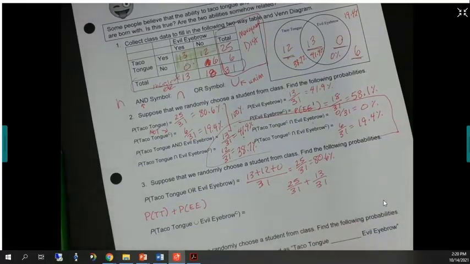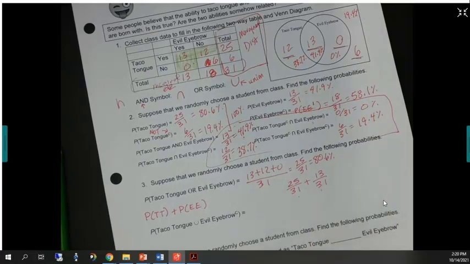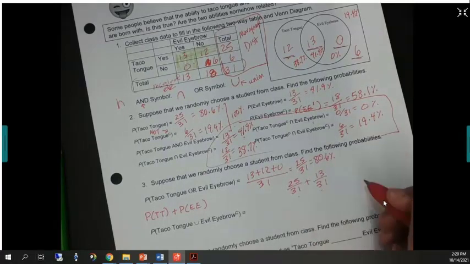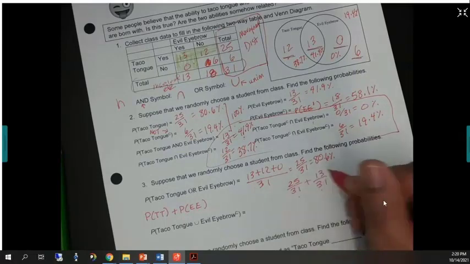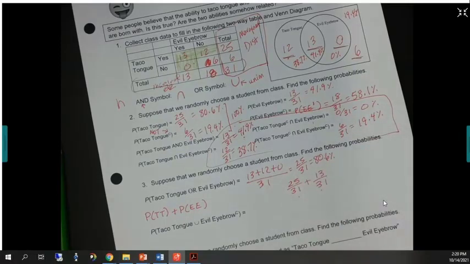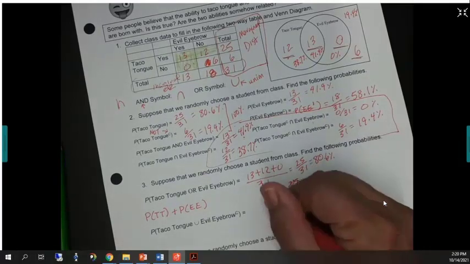So that's the probability of taco tongue. That's the probability of evil eyebrow. The 13 is double counting some, right? The 13 is in here and in here. So basically, I could have said this, a better way to illustrate this. Let me change that. Thank you, Isabella. You reminded me this is a better way to write it.